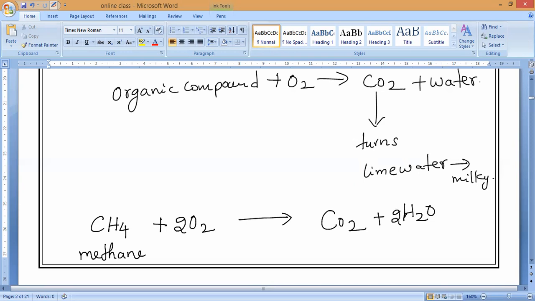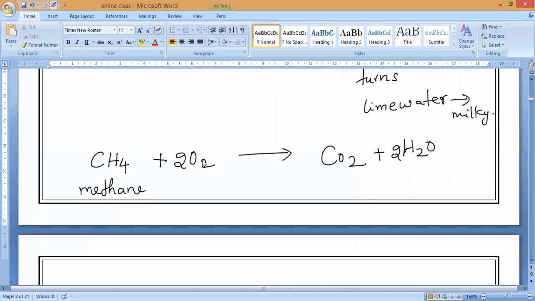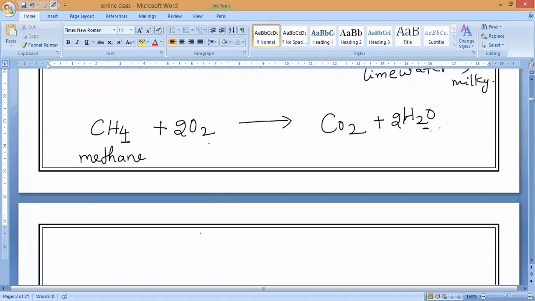Which element do we have to balance first here? Not oxygen, hydrogen. If you try to balance oxygen, you will only get confused, because oxygen will be 2 on one side and 3 on the other. If we balance hydrogen, it will be balanced. Hydrogen here we have 4, but on the other side only 2, so we multiply with 2. Then oxygen we can automatically balance very easily. Do you understand, guys?